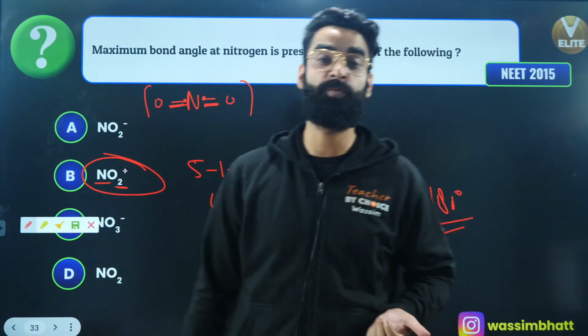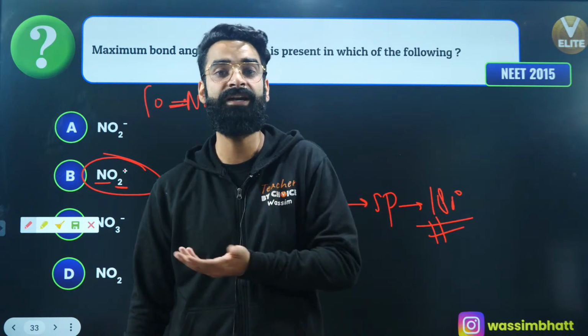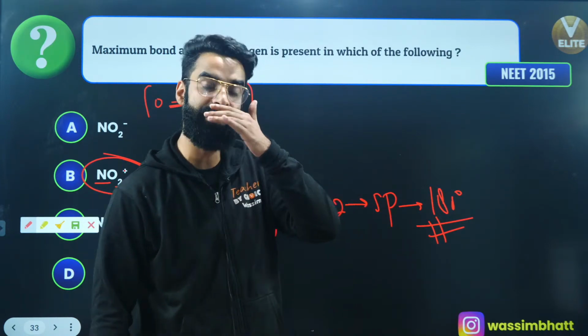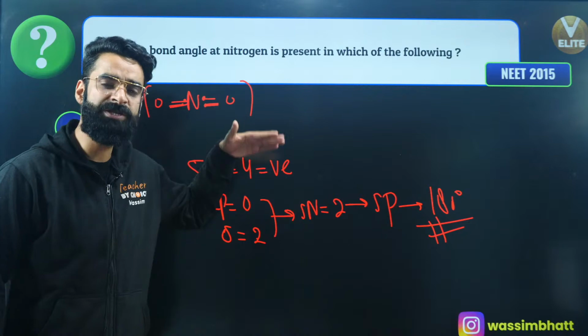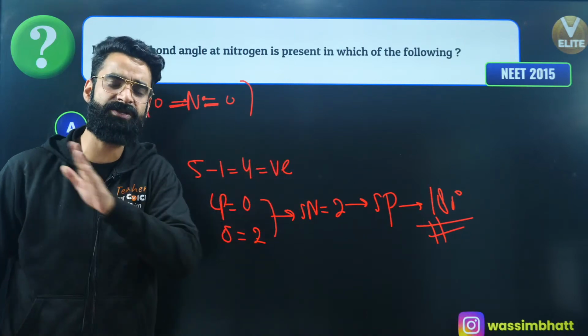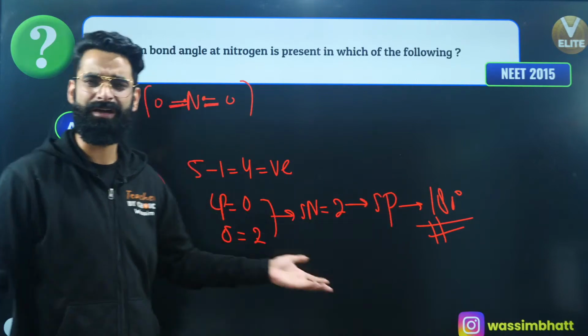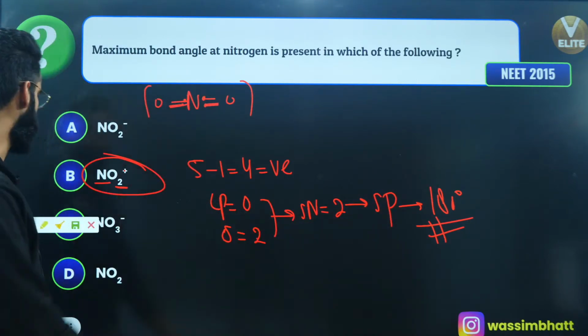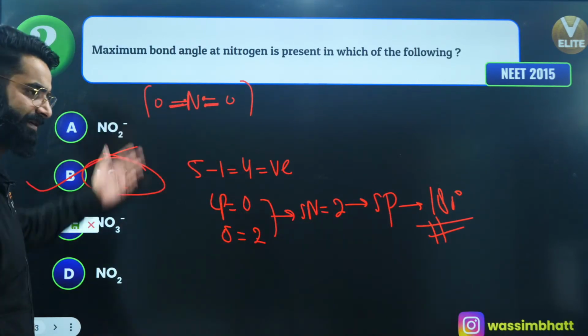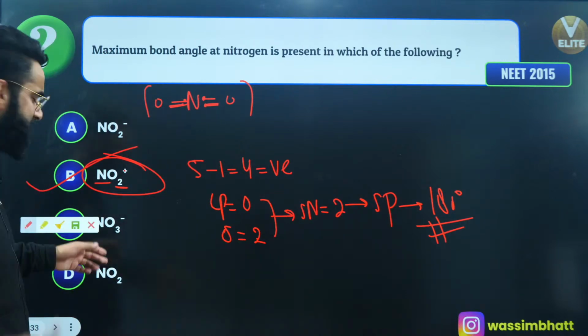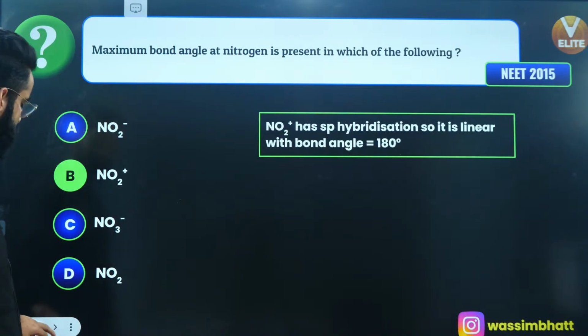sp2, bond angle is 120. sp3, bond angle is 109 degrees 28 minutes, and so on, right? So as the hybridization moves from sp to sp2, then sp3, and so on, the bond angle keeps on decreasing. So maximum bond angle is possible in case of sp, which is 180 only. So B is going to be the answer to the question. No need to check the rest. You can check them out on your own afterwards. No issues at all. Perfect.